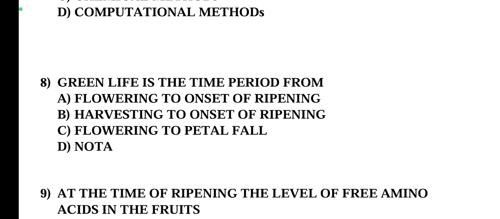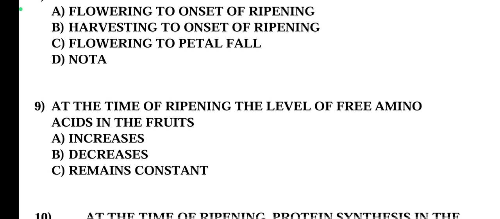Question number 8. Green life is the time period from what? The right answer for question number 8 is option B. Green life is the time period from harvest of fruit to onset of ripening. It is related to shelf life of the produce.